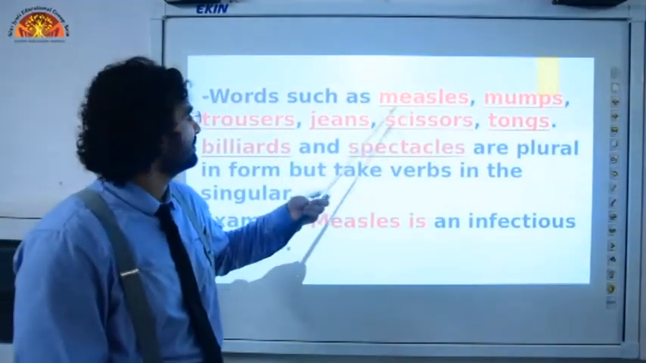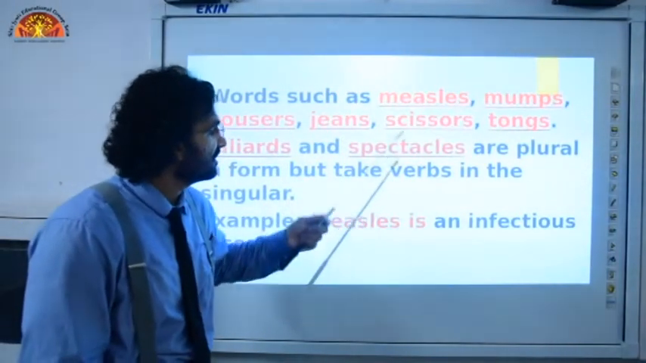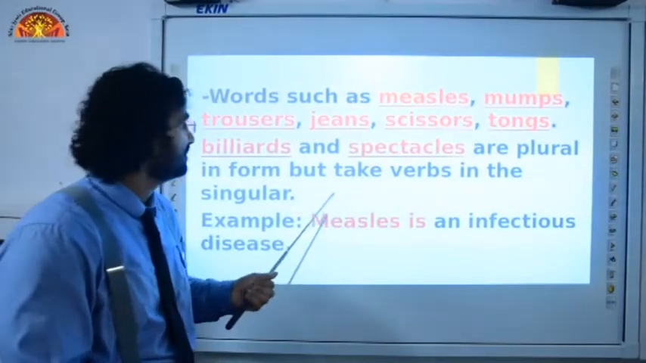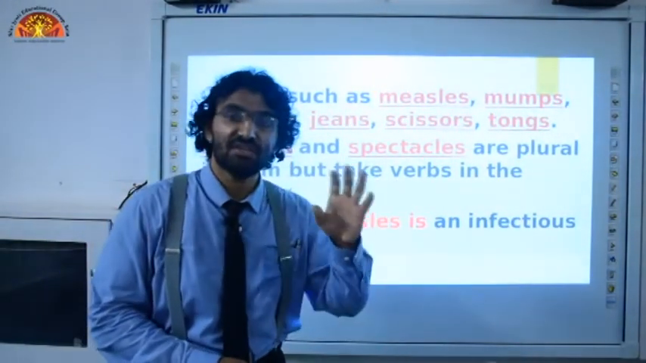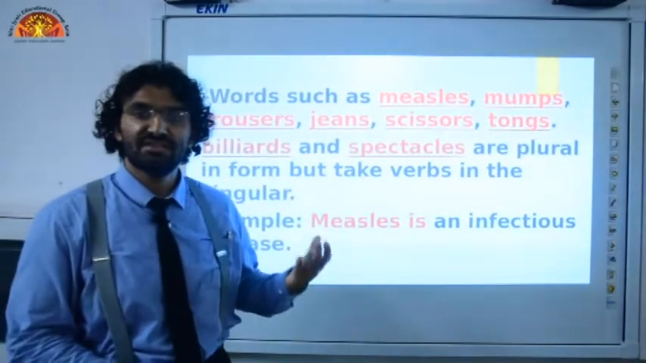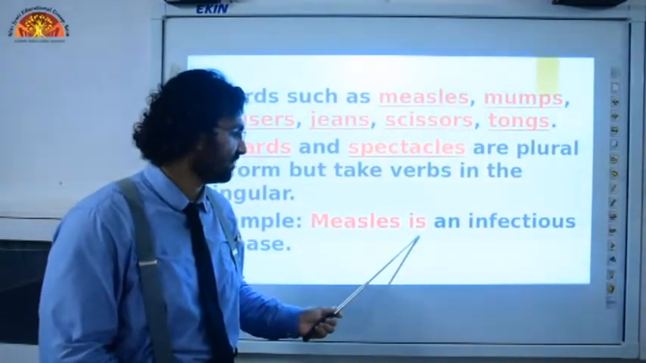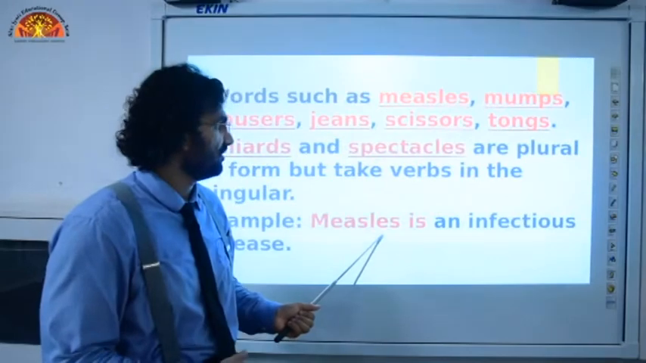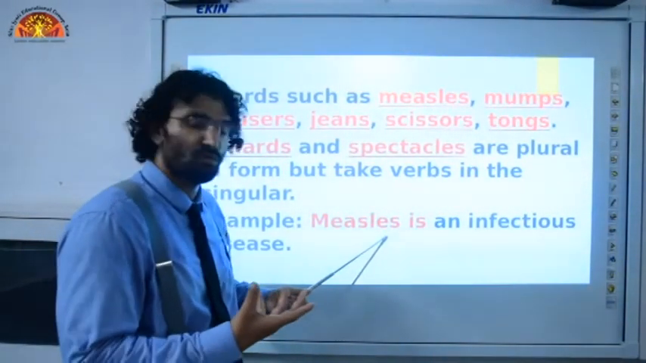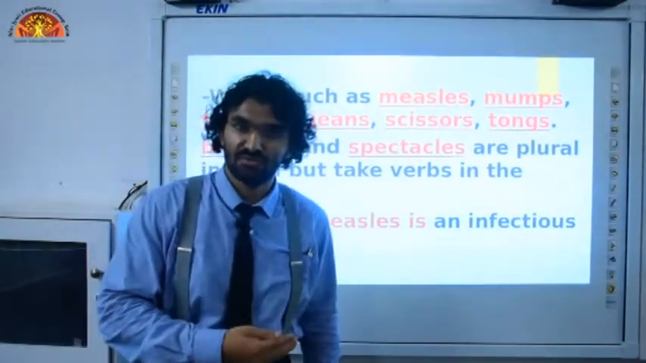Words such as measles, mumps, trousers, jeans, scissors, tongs, billiards, and spectacles are plural in form, but take verbs in singular. They are all plural in form, but they use the singular form of verb. For example, measles is an infectious disease. We can see the singular form of verb here with this plural-looking word. This looks like plural, but indeed it is not. It won't be treated as plural, and it will take the singular form of verb according to the rules of exceptions.